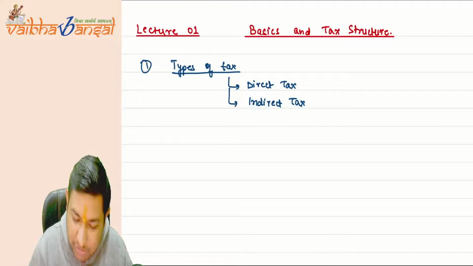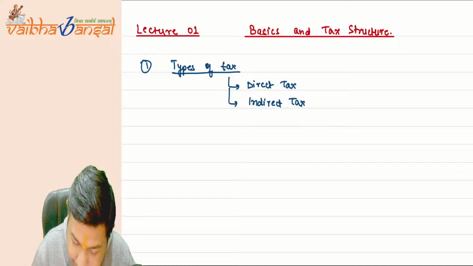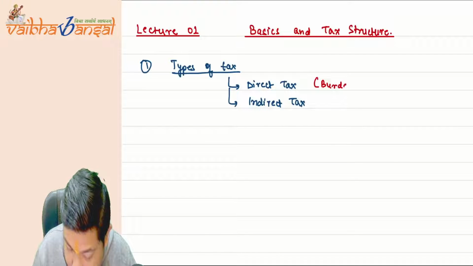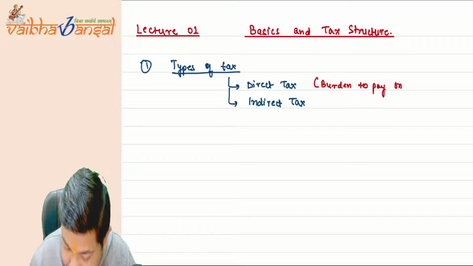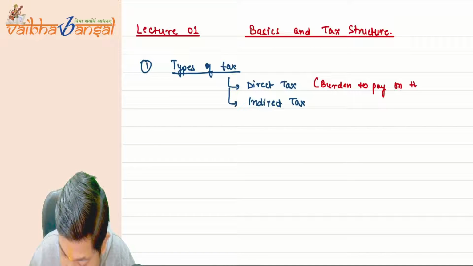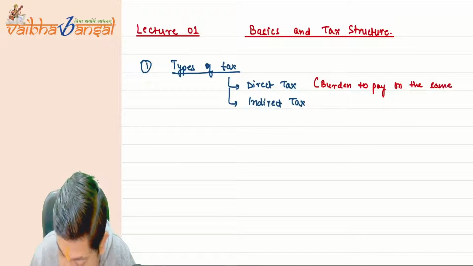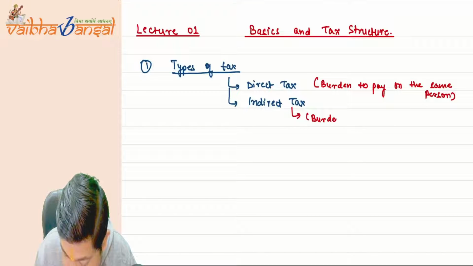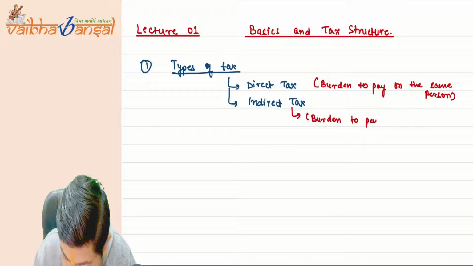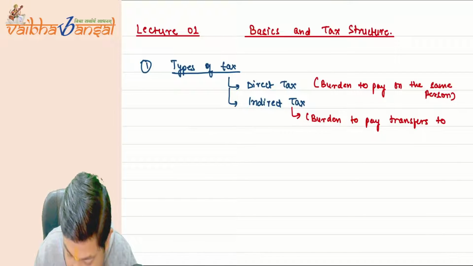So here you must write: burden to pay on the same person. But here, burden to pay transfers to another person.